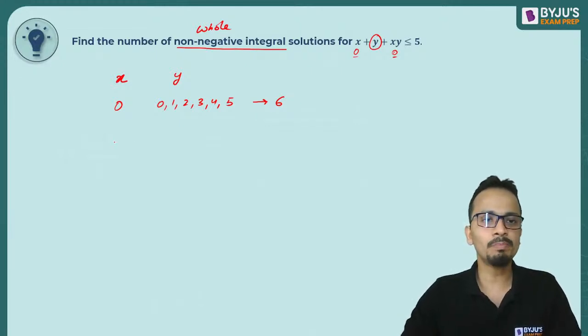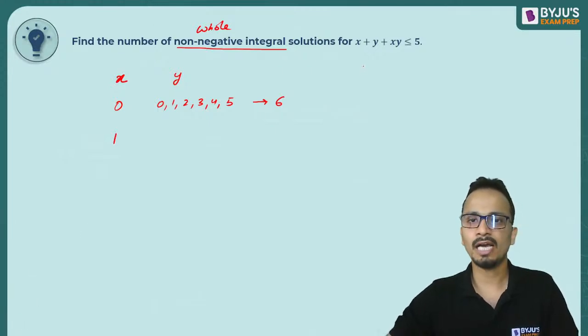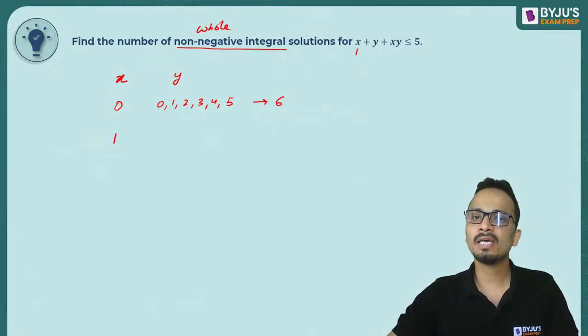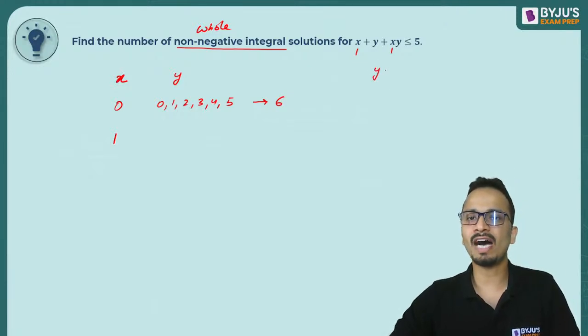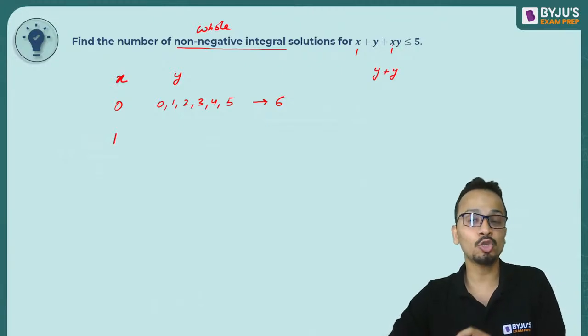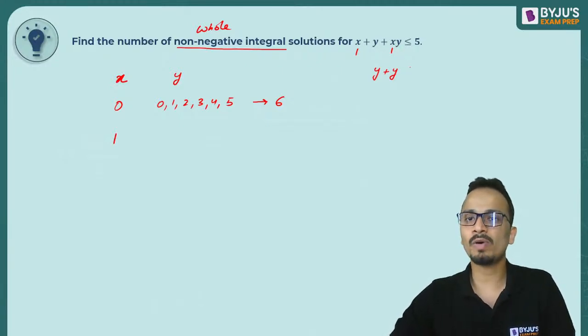Okay, now we'll put x as 1. Now putting x as 1 in that equation, I'll get this portion as 1 and x is also equal to 1. Now the value will depend on the value of y. So I can say that it has become y plus y. अगर मैंने x को 1 put किया है, so y plus y is less than equal to 4.